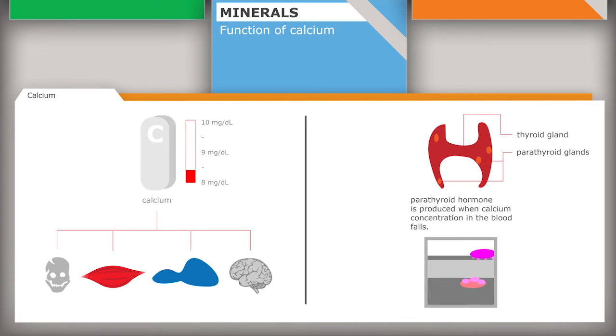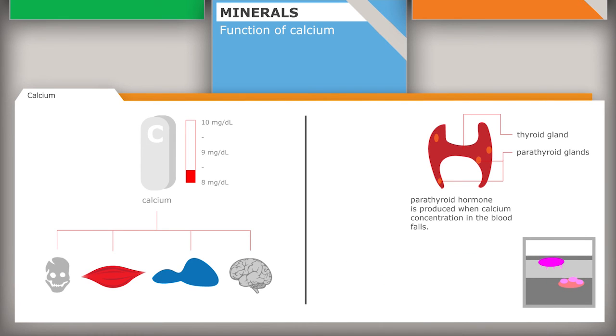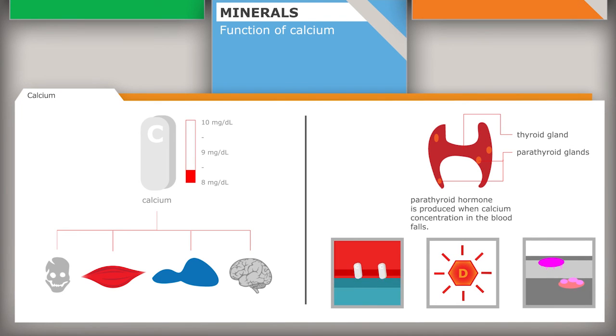It stimulates the osteoclasts to break down bone, resulting in the release of calcium. Calcium deposited in bone is thus not only important for conferring rigidity to bone, but it also serves as a reservoir for calcium in the body that can be recruited to maintain blood calcium levels. Parathyroid hormone also activates vitamin D. Activated vitamin D stimulates the absorption of calcium in the small intestine and the retention of calcium in the kidney.